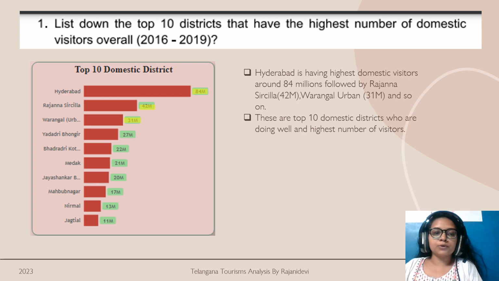The bottom district is Jagtial, with 11 million visitors. So overall, these are the top 10 districts with the highest number of domestic visitors, in millions. We can say these districts are doing really well.